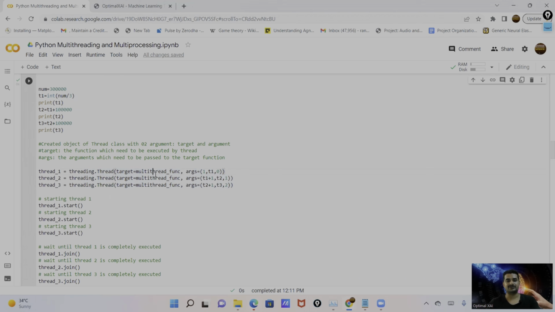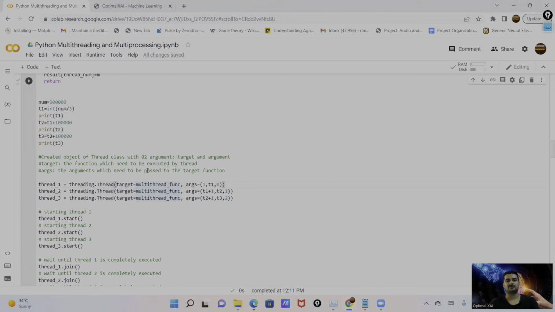In thread 1, I'm passing data from 1 to 1 lakh. T1 value is 1 lakh. And in the second thread, I'm passing the data from 1 lakh 1 to 2 lakh. And in the third thread, I'm passing 2 lakh 1 to 3 lakh. In the end, I will print this. I will show you in the end. And this way, I'm creating the 3 threads.